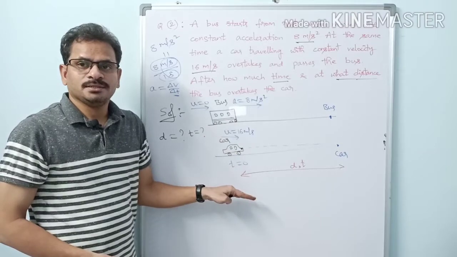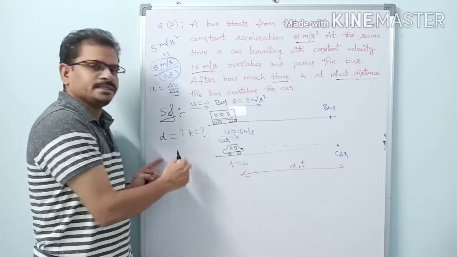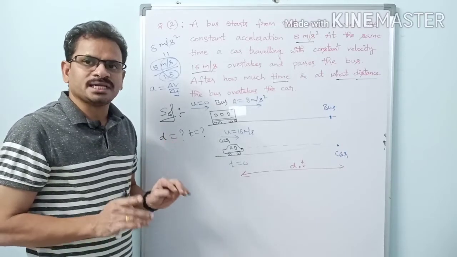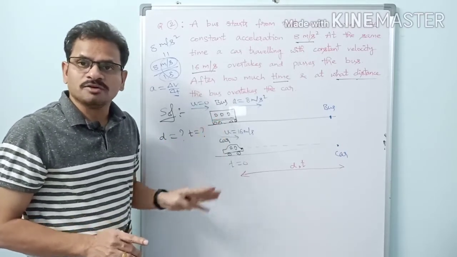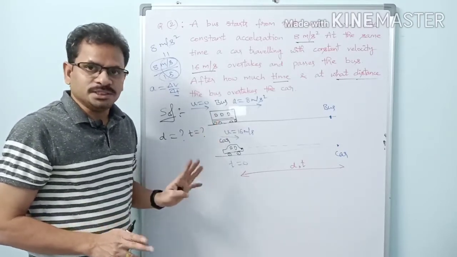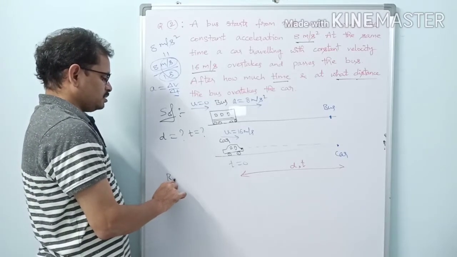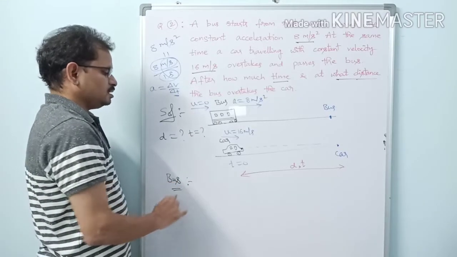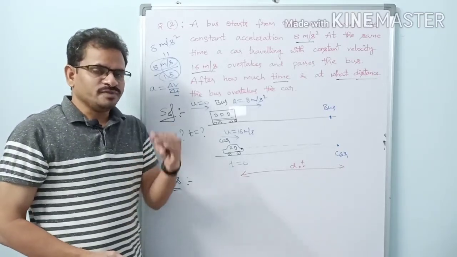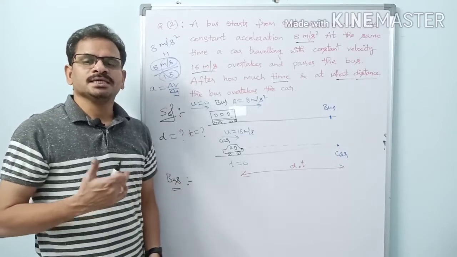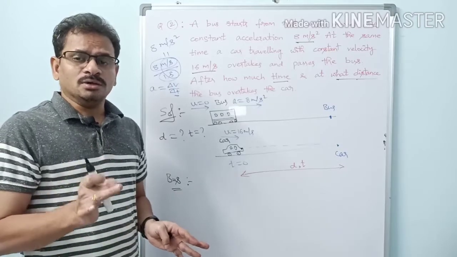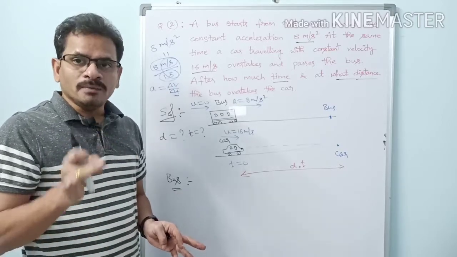Physics part is over. Now we have to make two equations, two kinematic equations, describing the motion of the car and the motion of the bus. So we can get two equations, one for the car, another for the bus. So let us write for the bus first. While writing a kinematic equation, what is the information required? We should check if the motion is uniform motion, uniform acceleration, or non-uniform acceleration. Let it be anything, we should know what type of motion the object is having.